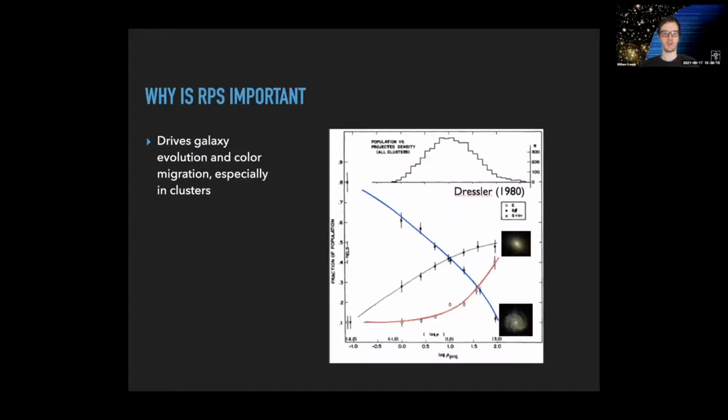So this has been covered extensively at this conference now, but I feel like I should just go quickly over why you should care about ram pressure stripping. It's been found, at least in the low redshift universe, to drive galaxy evolution and color migration, especially in clusters. So this is a classic figure from Dressler in 1980 showing that as the density of the environment increases, the quenched fraction also increases. And that's not solely due to ram pressure, but it's been found that ram pressure is a major driver of this evolution in dense environments via star formation quenching by stripping of gas.